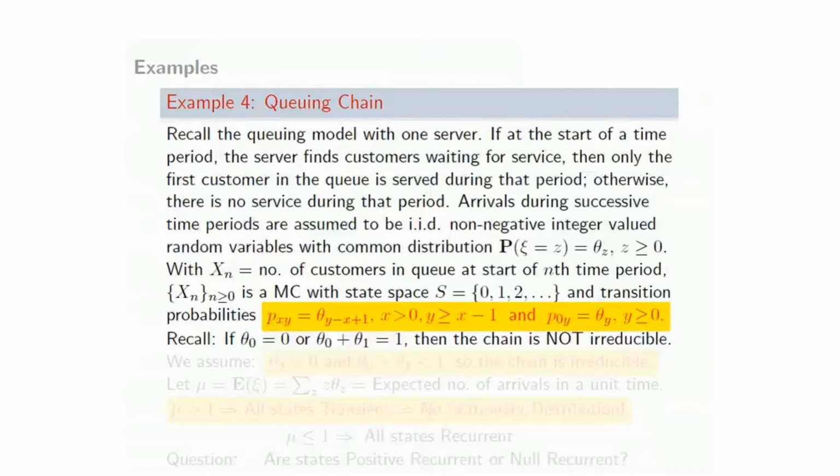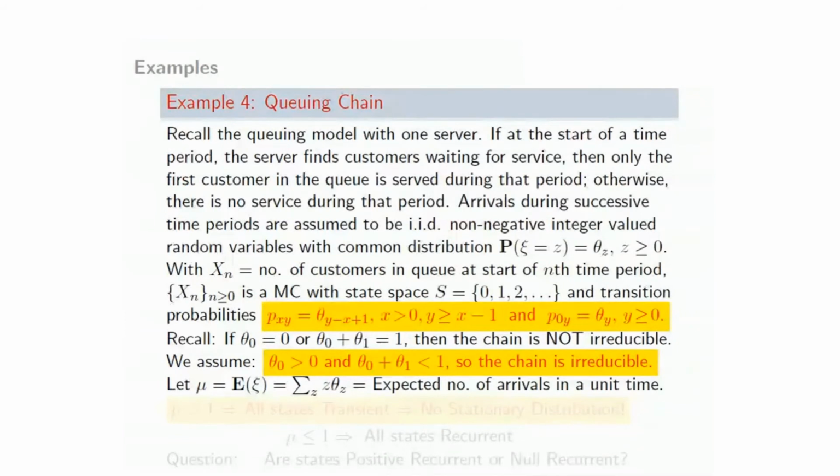First of all, we have to rule out the non-irreducible situation, and we have seen before that when either theta 0 is 0, or theta 0 plus theta 1 is equal to 1, the chain is not irreducible. So if we want irreducible Markov chains, we need to consider only the case when theta 0 is positive, but at the same time theta 0 plus theta 1 is strictly less than 1. So the chain is now irreducible, and we can legitimately ask whether there is a stationary distribution or not.